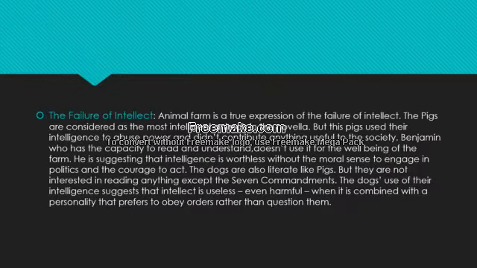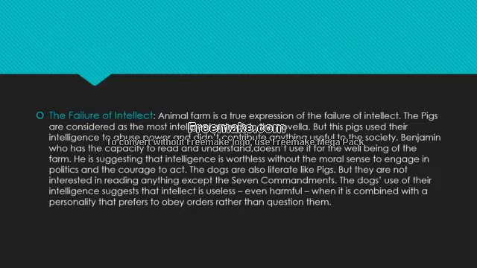Next point is the failure of intellect. Yes, Animal Farm is a true expression of the failure of intellect. How? The pigs are considered the most intelligent animals in the novella. They have the right to take decisions and to change decisions, and they got schooling and training from Napoleon, and they became more dominant and powerful in the farm.